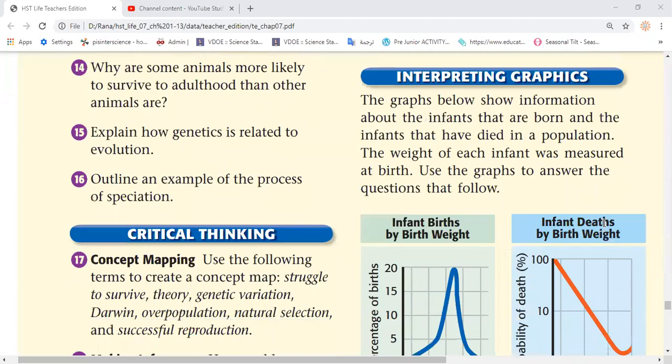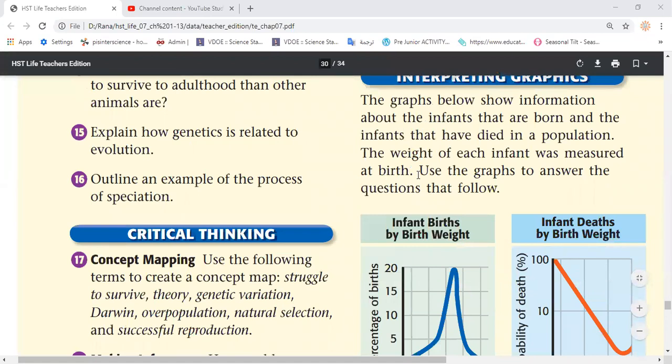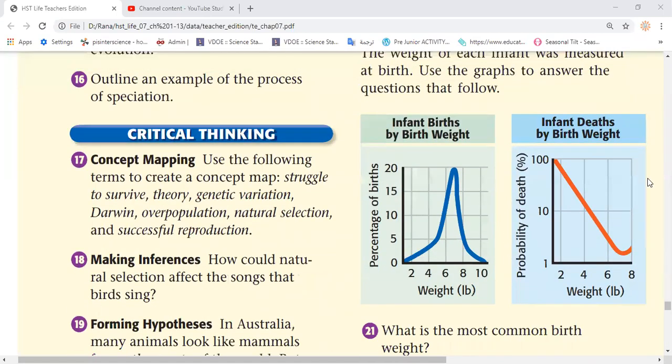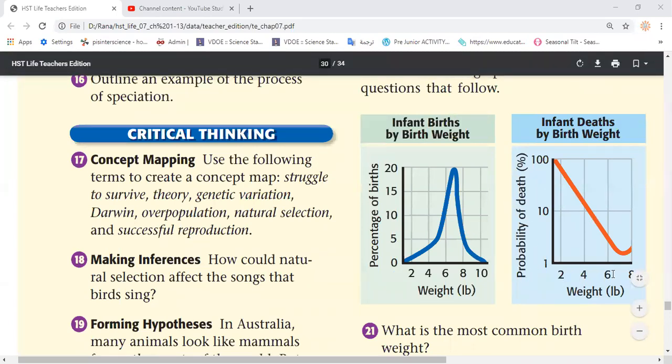Good. So the last question here said the graph below shows information about infants that are born and the infants that have died in a population. In a population, the weight of each infant was measured at birth. Use the graph to answer the questions. Okay, here, so I give you a graph. So infant birth by birth weight, and you can observe it looks like this, while here probability of death, and that the weight, as you can observe.